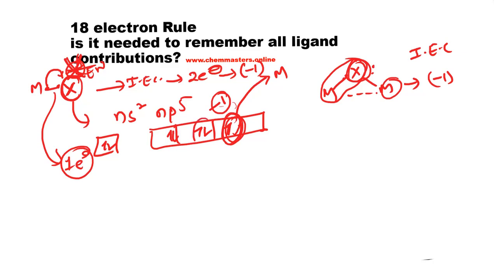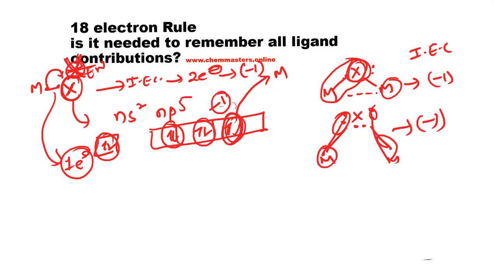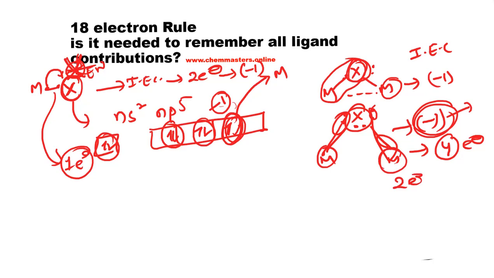We can say three lone pairs of electrons are present on the halogen. So 2 electrons contributed to each metal with the formal oxidation state -1. In this case total 4 electrons are contributed from the bridging halogen with the formal oxidation state -1, and each metal gets 2 electrons.